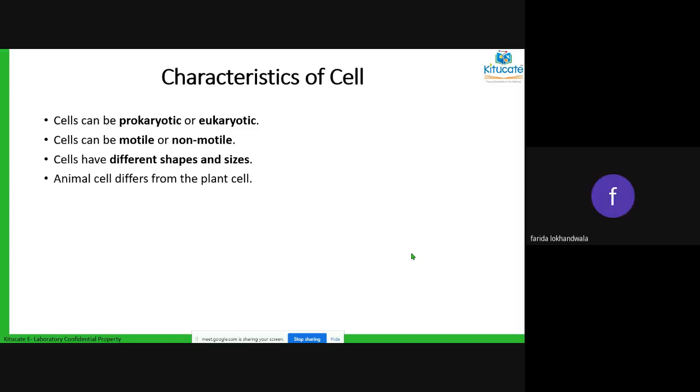Motile cells, again paramecium, it has got cilia, it can move. Okay, euglena, again it has got flagella, it can move. In the non-motile, you can talk about nerve cells. They don't move, they are fixed in their place. The muscle cells also, they are not moving, they're fixed in their place. Yes, they're contracting and relaxing. That is not called moving. I'm talking about mobility, moving from one place to the other.